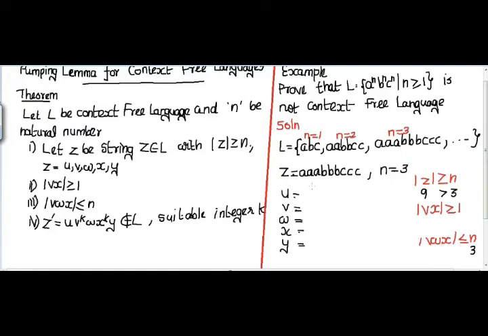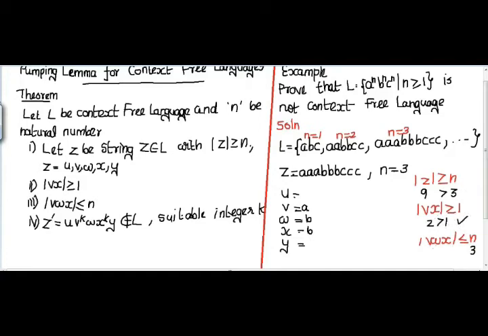So let me choose some characters. Here I'm going to give A, here I'm going to give B, and here I'm going to give again B. The length of the strings V and X together is 2, which is greater than 1, so this condition is also satisfied.